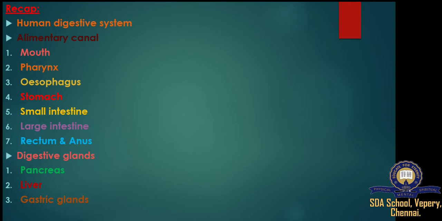Now move on. Digestive glands. Pancreas, liver, gallbladder. These organs also play a significant role in the human digestive system. The pancreas secretes enzymes which help in the breakdown of protein, fat and carbohydrate. The liver secretes bile and cleans and purifies the blood coming from the small intestine. The gallbladder stores the bile that the liver produces. It releases bile into the small intestine to aid the digestion process.